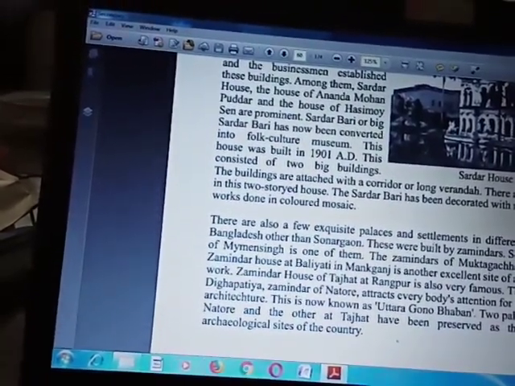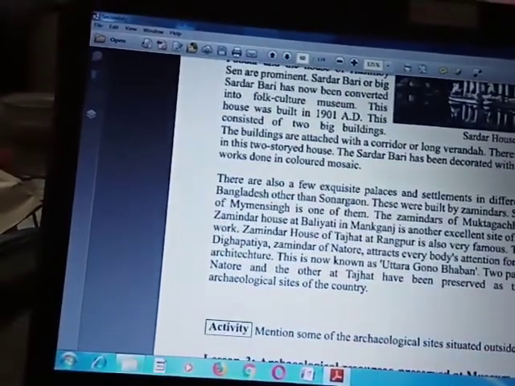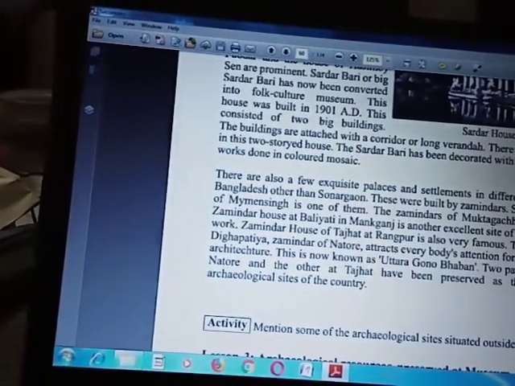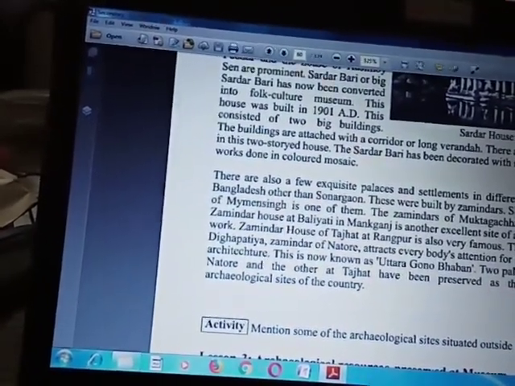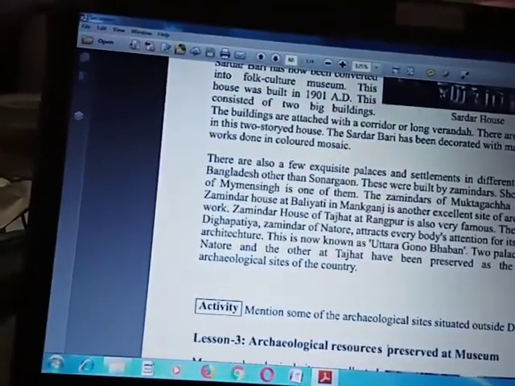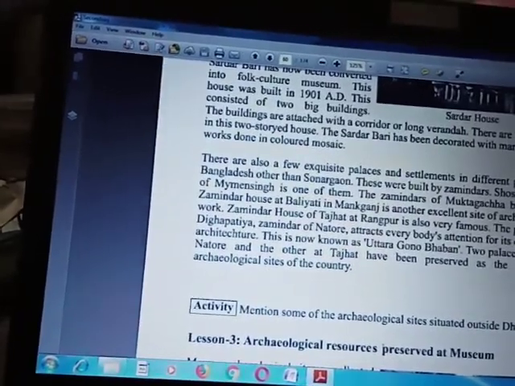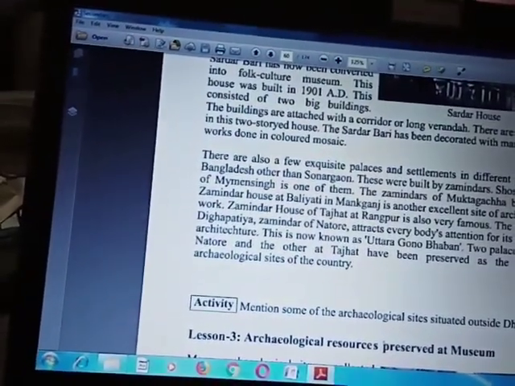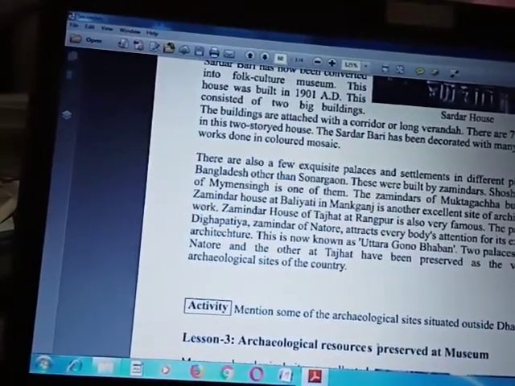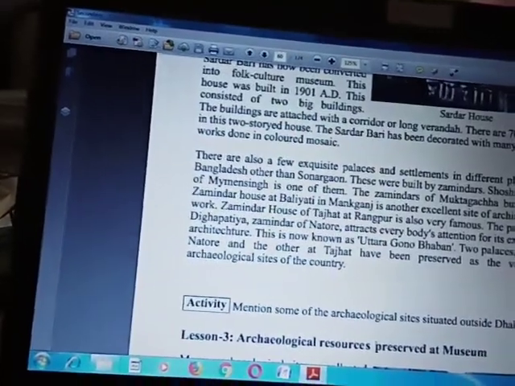This house was built in 1901 AD. It consisted of two big buildings attached with a corridor or long veranda. There are 70 rooms in this two-storied house. The Sardar Bari has been decorated with many artistic works done in colored mosaic.